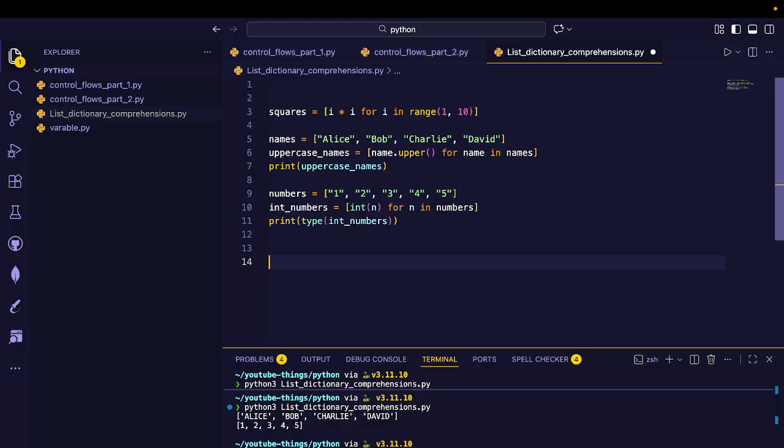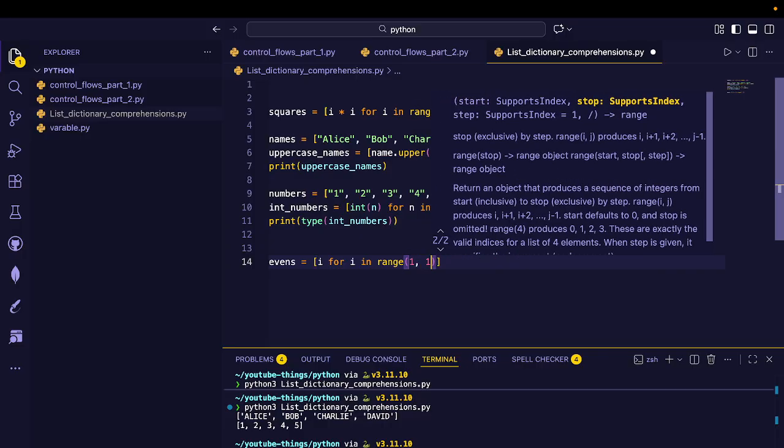Let's write the code. Suppose we take a variable called evens, and then take a list, i for i in range 1 to 11.